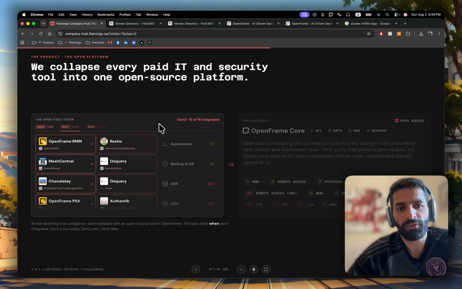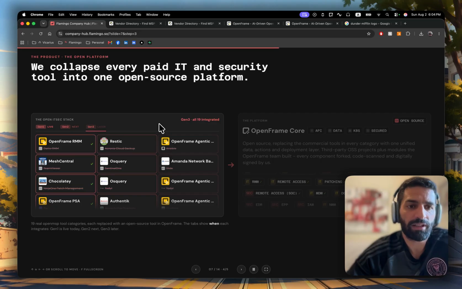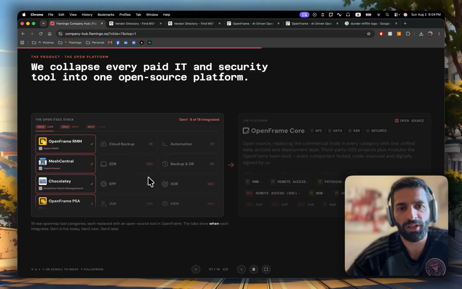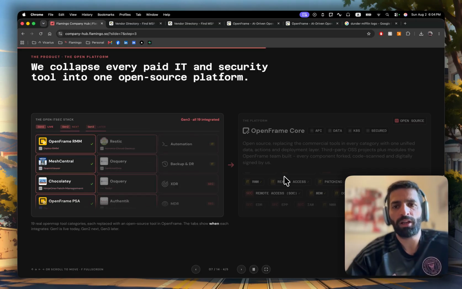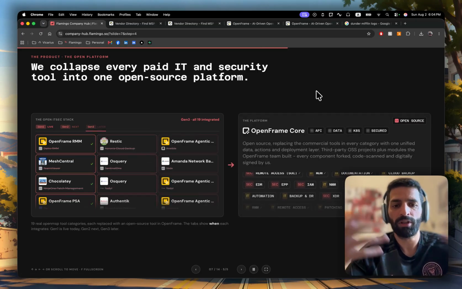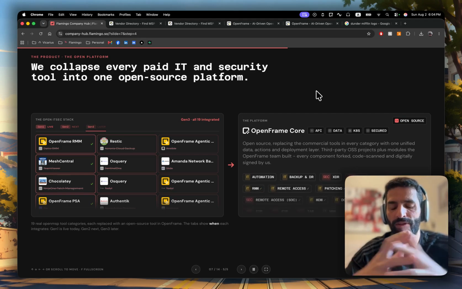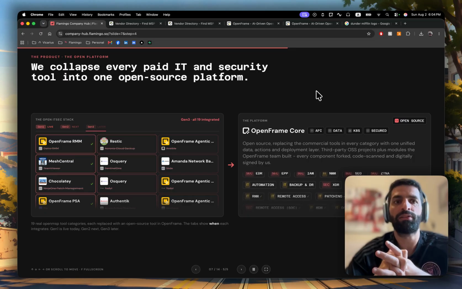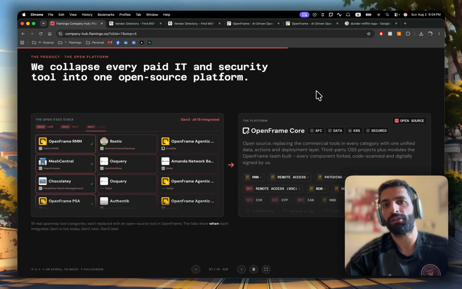We also have unified logs, so everything is being ingested by one single data layer. As time goes by, you will see that we're going to add everything. For example, Restic is a backup solution, so we're going to have it by the end of the quarter, EDR, EPP, etc. The ultimate goal is to have one single operating system for everything that also has AI capabilities bundled directly into the product.